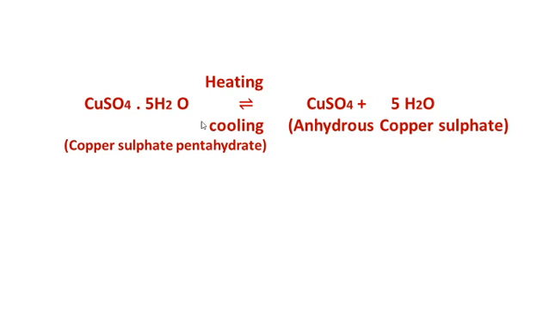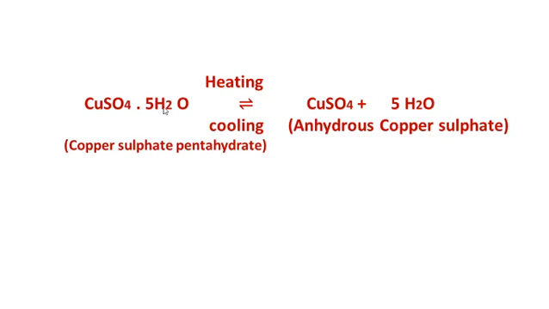See the reaction. Copper sulfate CuSO4 dot 5H2O undergoes heating and cooling. This is the forward reaction, this is the backward reaction, so it is called a reversible reaction.